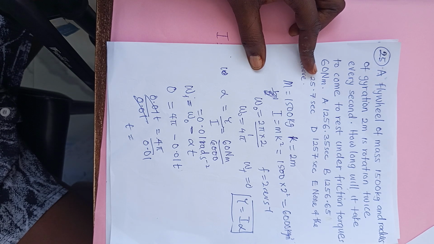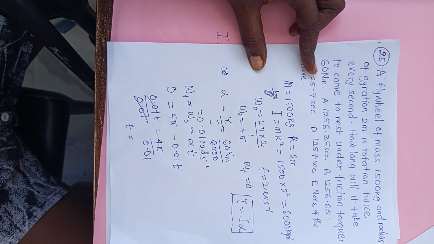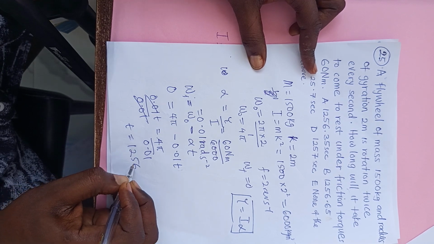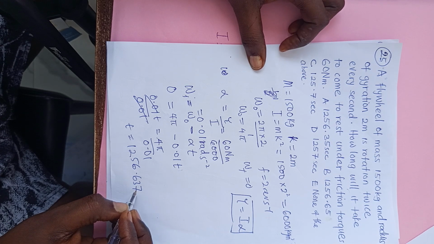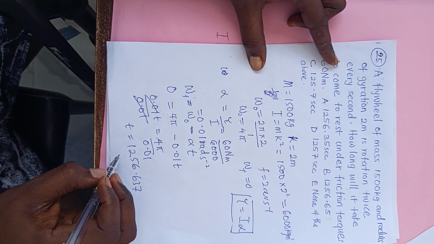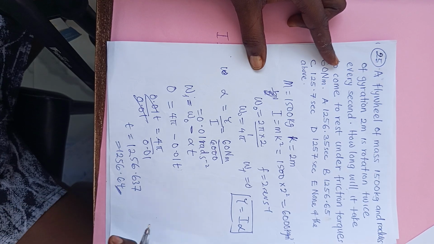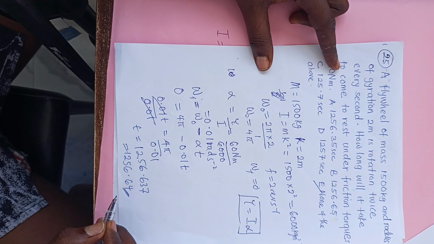4 pi divided by 0.01. So the answer will be 1256.64. None of the above. This is 65, is 64.